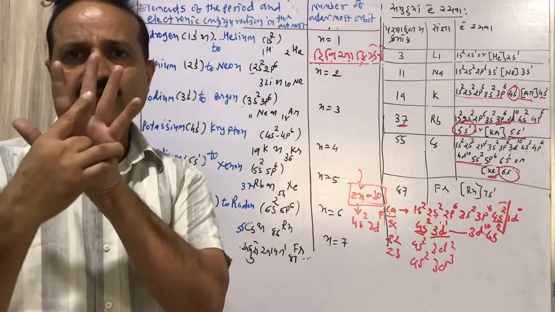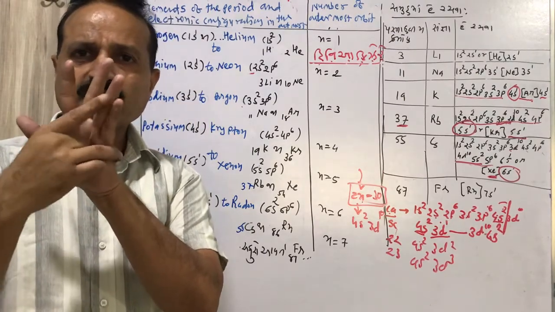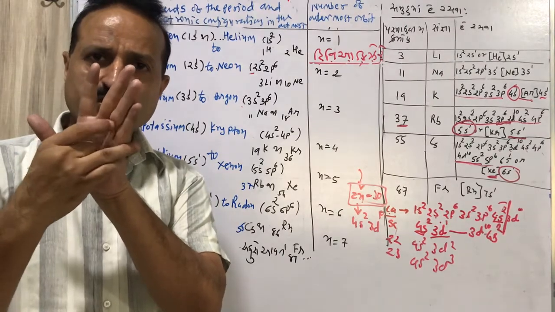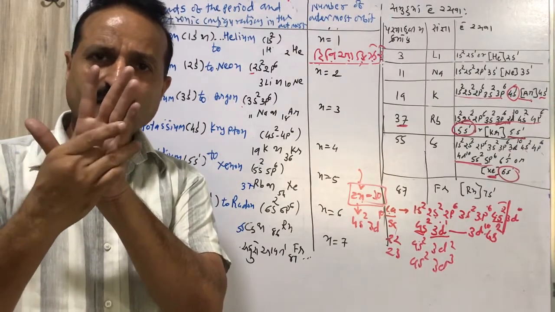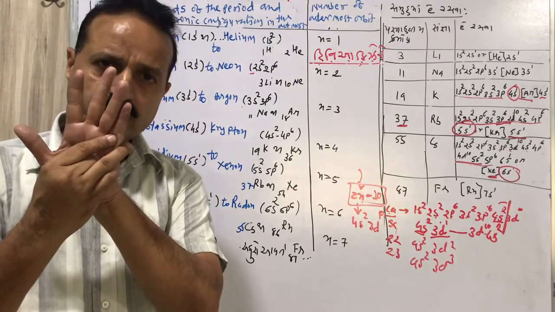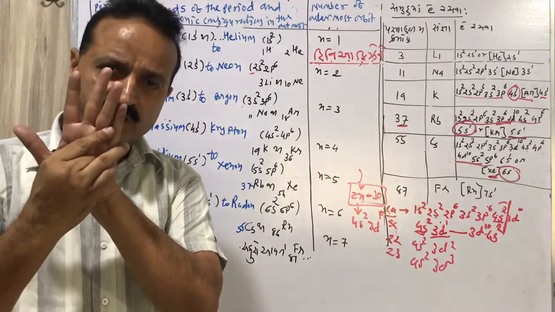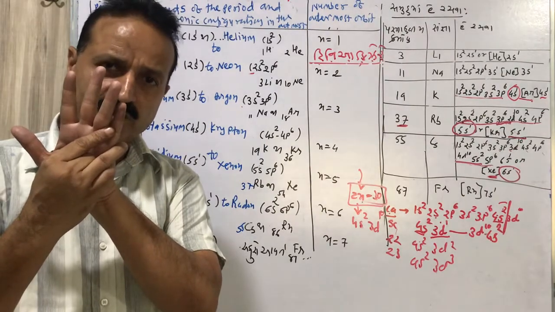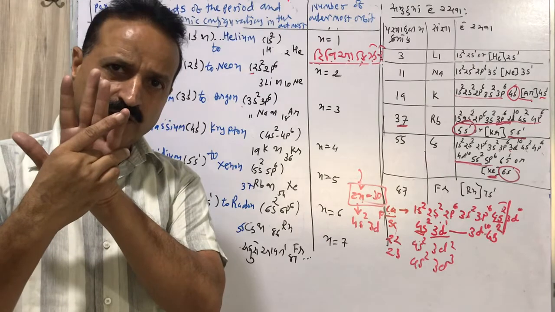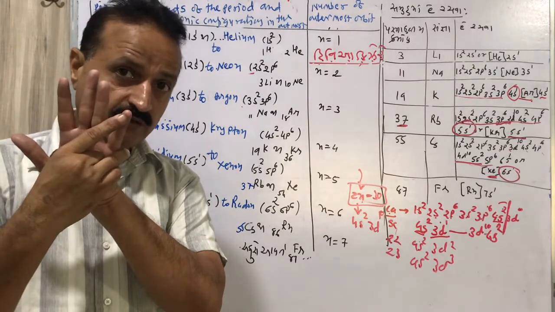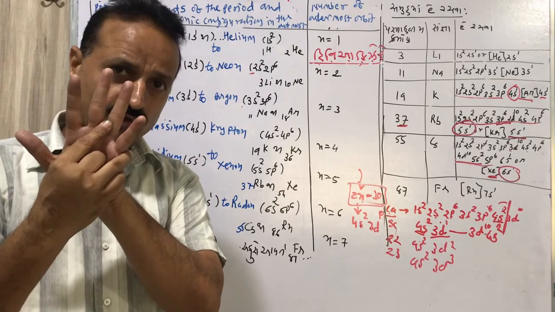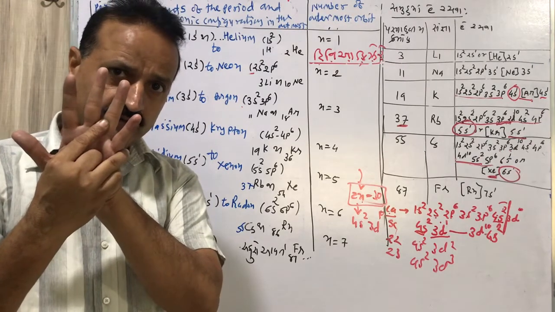There are 7 rows, so there will be 7 first elements. That is hydrogen, atomic number 1. Then lithium is the second, atomic number 3. Then sodium, atomic number 11. Potassium, 4th row, atomic number 19.